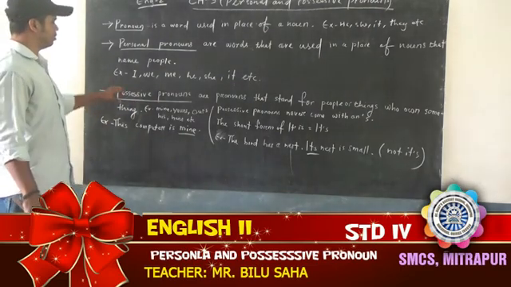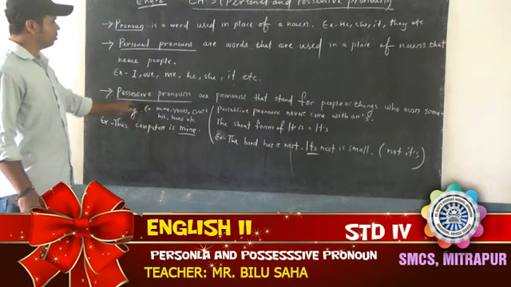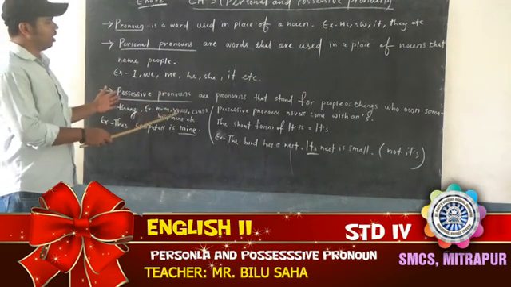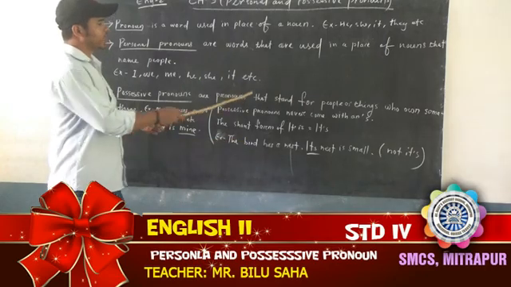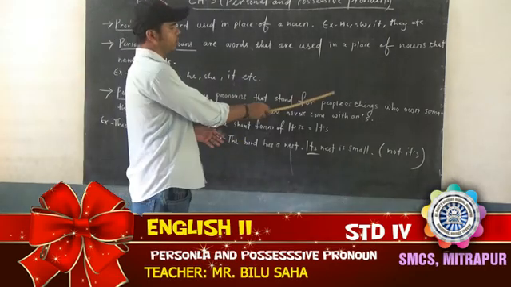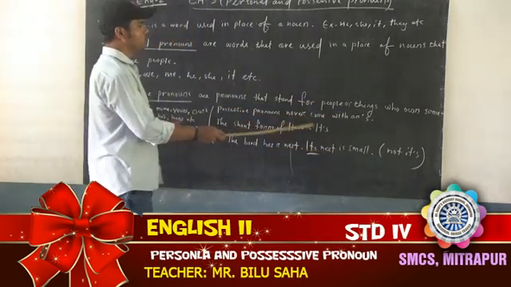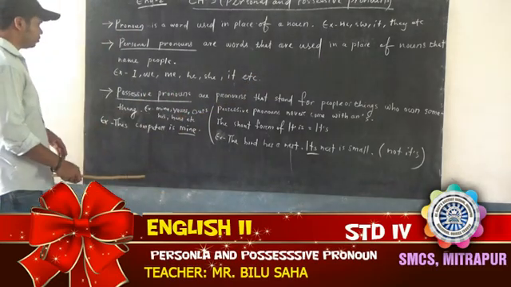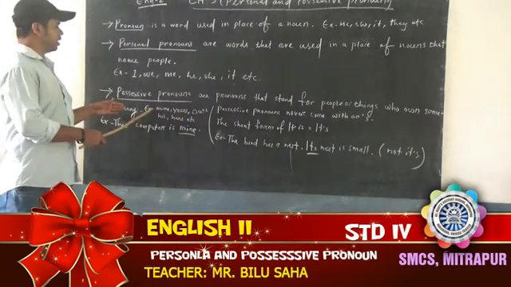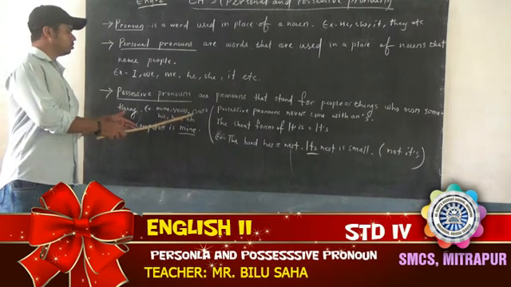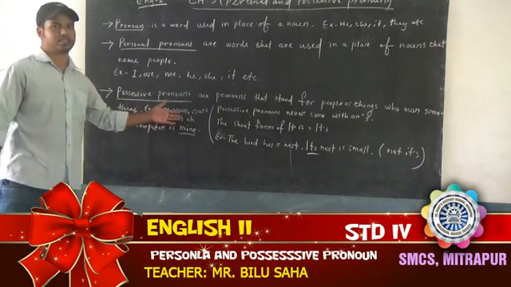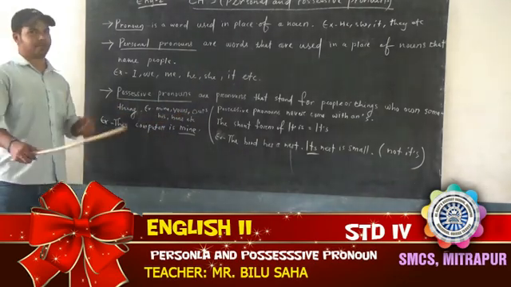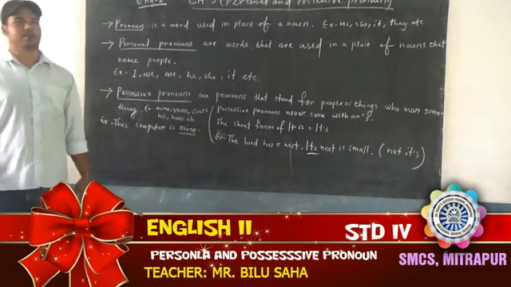What is possessive pronoun? Possessive pronouns are pronouns that stand for people or things who own something. Example: mine, yours, ours, his, hers, etc. This is my pen. That is your pen.